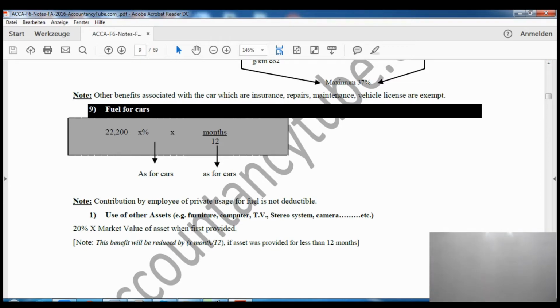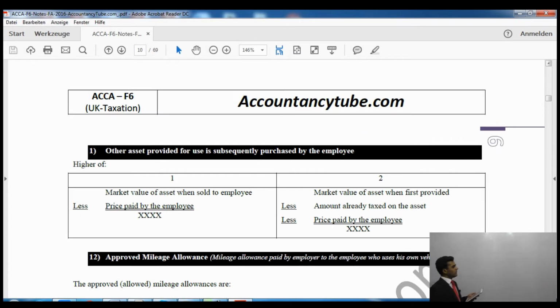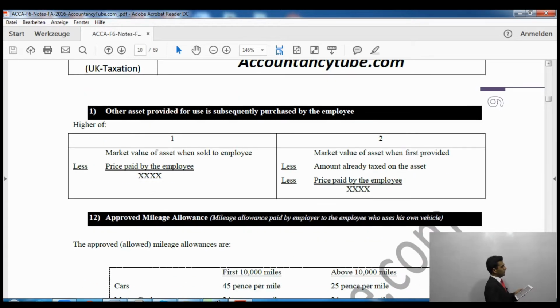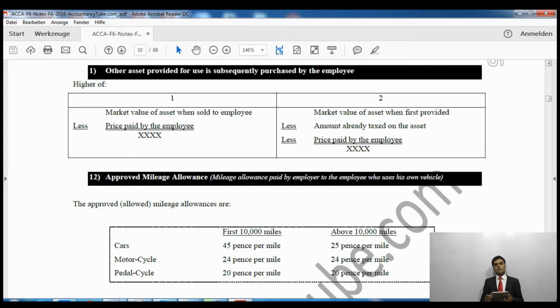If you come to the next page, it says other assets provided for use is subsequently purchased by the employer. Now say for example, if any asset was provided, say for example a TV was provided to the employee, which we took as 20% of the benefit, 20% of the list price, market price of the television, but that was eventually purchased by the employee. What happens in that case?